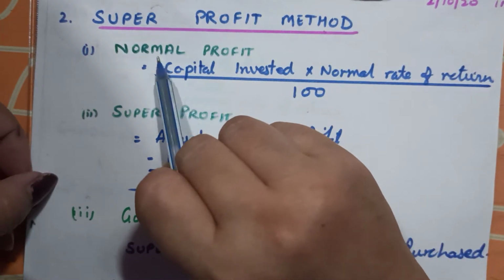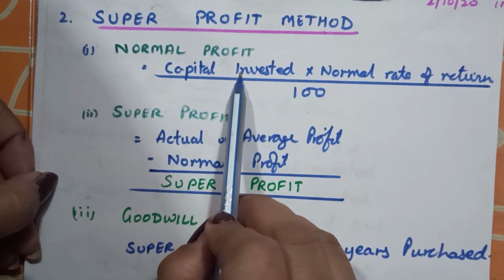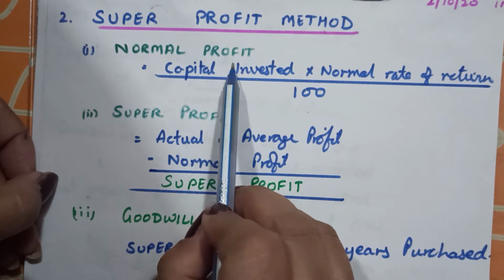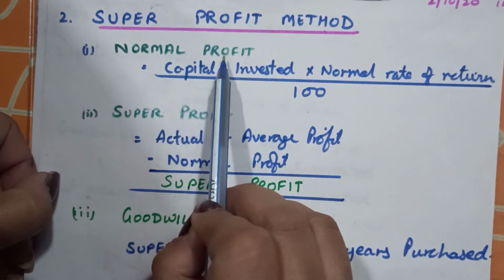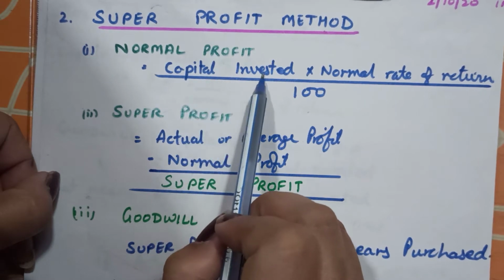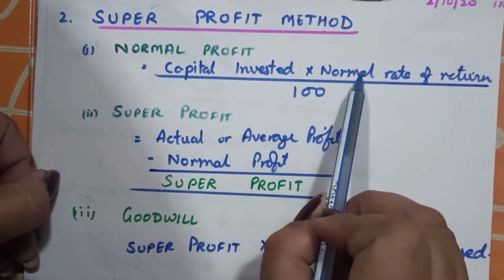Then we need to know the normal profit. Normal profit means the profit which businesses normally earn in this type of industry by employing this much capital. So it is the capital invested into the normal rate of return.